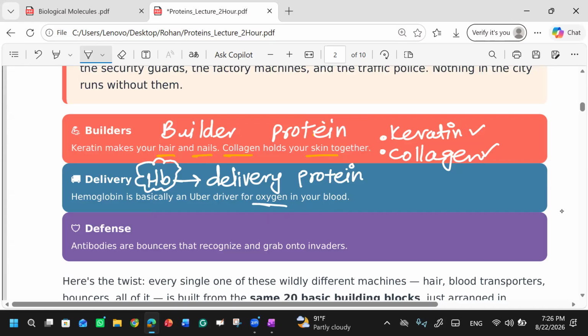One more important thing is they provide us a defense system. You know how they provide us a defense system? The proteins make the antibodies. You know how antibodies are made? In which process are antibodies formed?